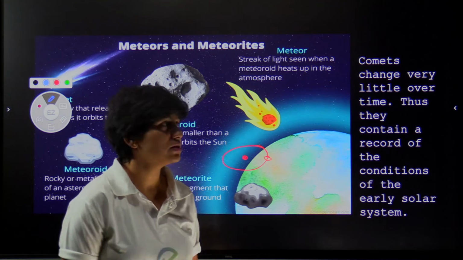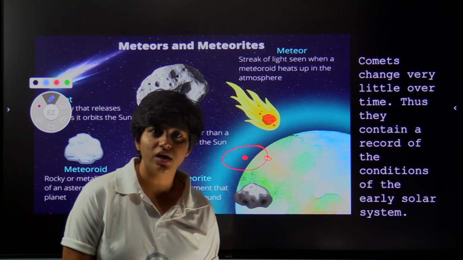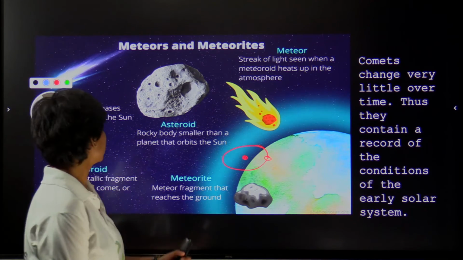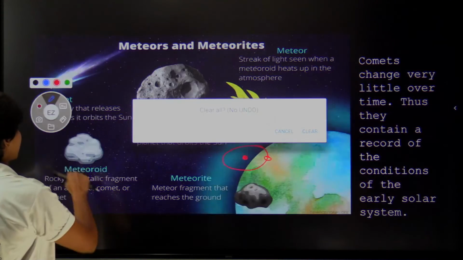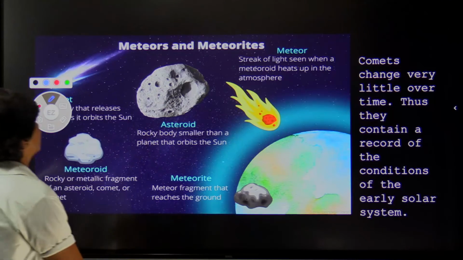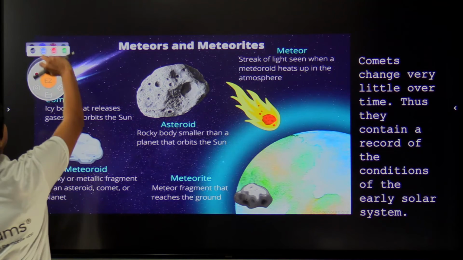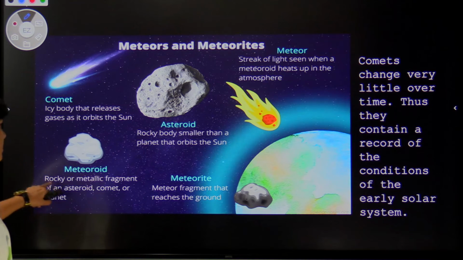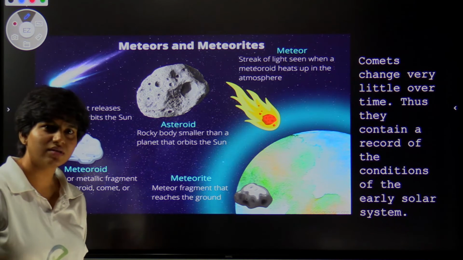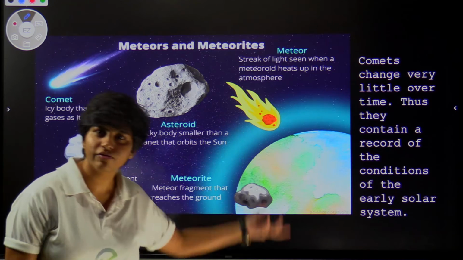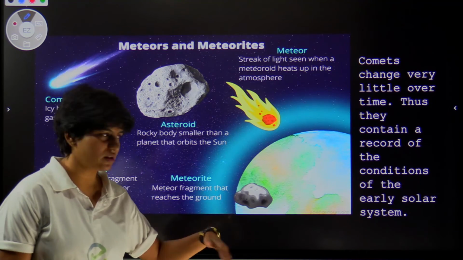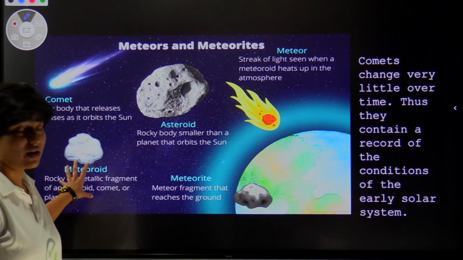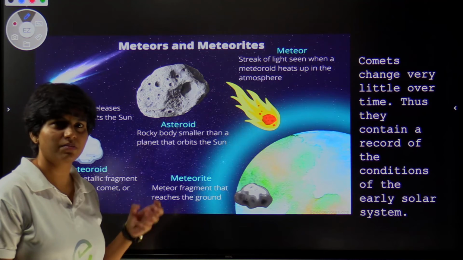That was about asteroids. We will see what are meteoroids, meteors, and meteorites. So what is a meteoroid? A meteoroid is any rocky metallic fragment that could be from an asteroid or could be from a comet. I'll tell you what a comet is in a few minutes. Any rocky element from space is called a meteoroid.